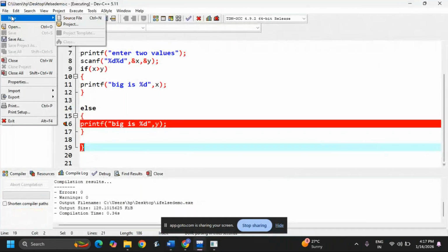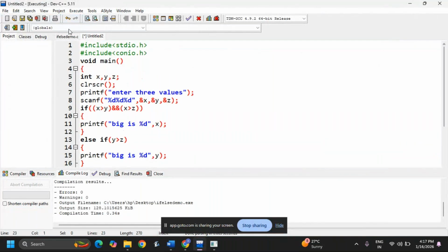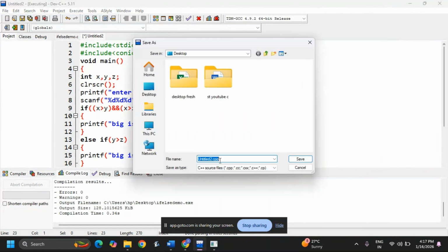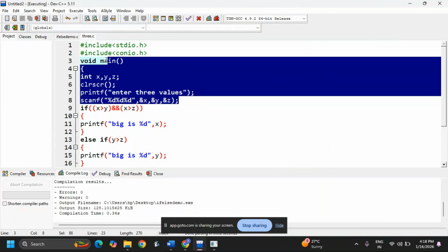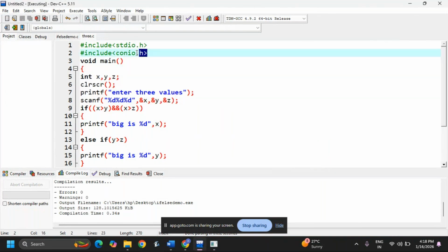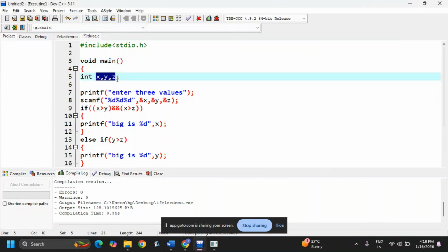Now file, new source file, just save it. I'm saving it on the desktop as 3.c. Now we'll observe the code. See, up to here it is the same code, and conio also is not necessary, clear screen also is not necessary. Okay, now I'm taking three variables.